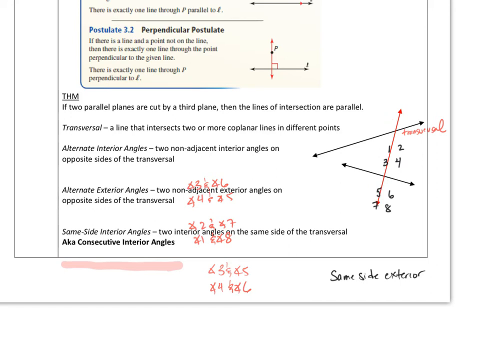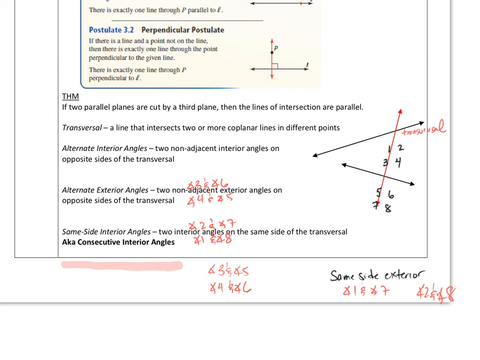Let's use the red one again. Angle 1 and angle 7. Just like on the other one, angle 2 and angle 8. Just like I said on this other side, I'm going to go to the right of the transversal and on the outsides, 2 and 8.